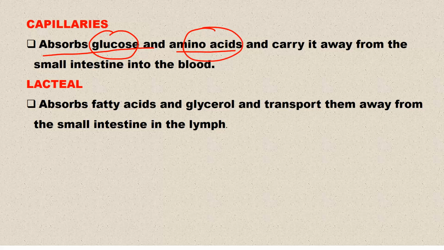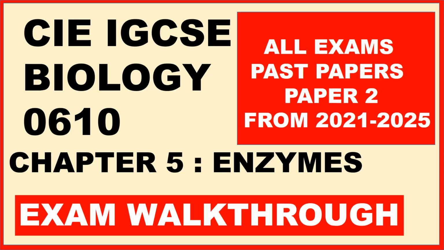Then the lacteal is simply for absorption of fatty acids and glycerol. In other words, absorption of lipids occurs in the lacteal. So fatty acids and glycerol are absorbed in the lacteal, and you should be able to remember this part.